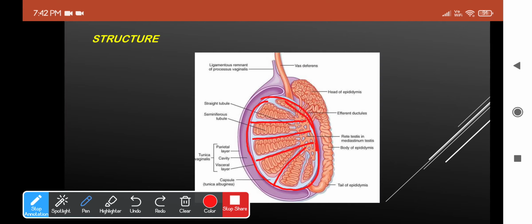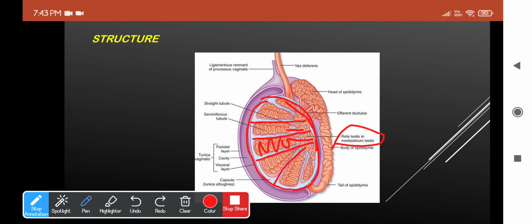Okay, and these lobules will hold highly folded structures called the seminiferous tubules. And these seminiferous tubules will be lined by thick multi-layered germinal epithelium. And it's this wall which will produce the male gamete called the spermatozoa, and also they produce the male sex hormones. Okay, so this highly folded structure will now continue as a straight tubule, and this straight tubule will have no role in production of spermatozoa. It will just continue and form the channel called the rete testis. See here, and this will be found in the mediastinum testis itself.